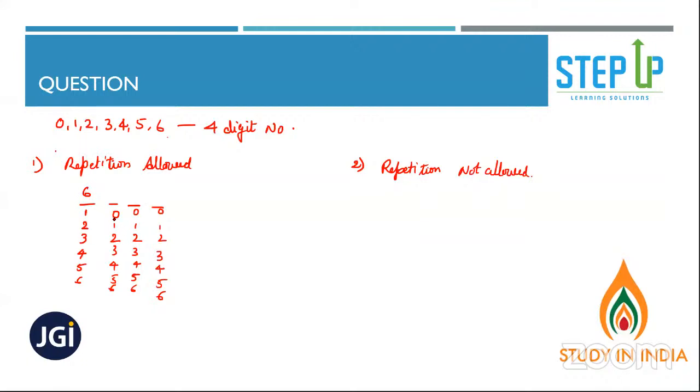Here on the second place, 0 can come. I hope you are understanding, Javed. So that's why we have 7 options. Here also we have 7 options. Here also we have 7 options. Did you understand, people? 6 into 7 into 7 into 7, that is 6 into 7 cubed. Is that clear? Okay, is that clear to everyone?